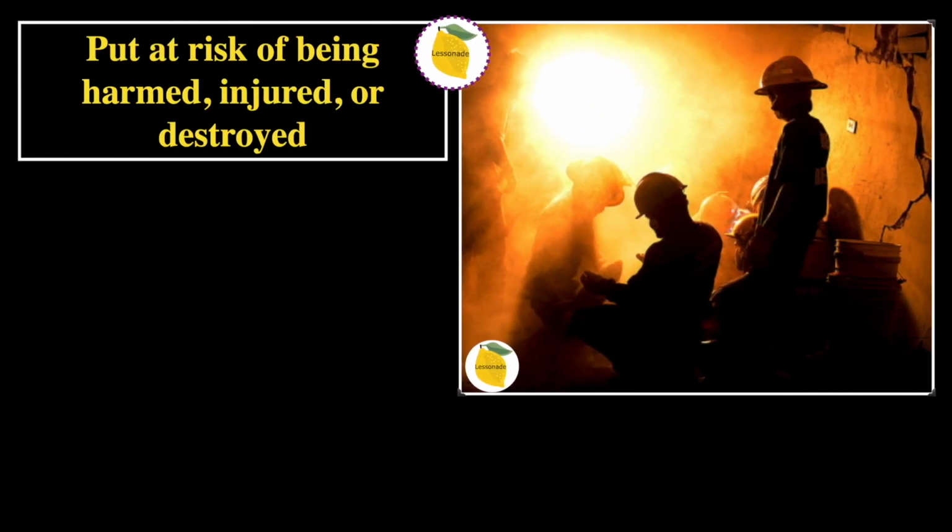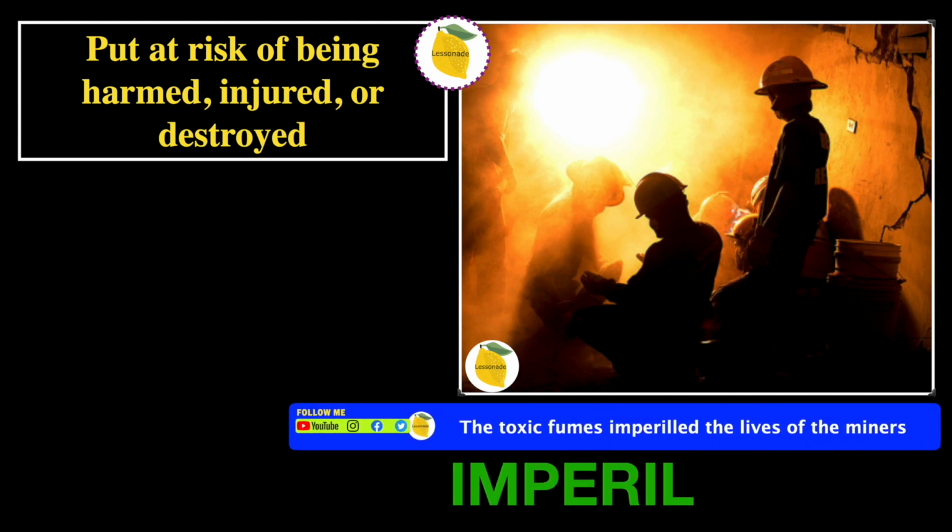The next one is put at risk of being harmed, injured, or destroyed. In this picture, we can see a group of people that are put in the risk of being harmed, injured, or destroyed. So therefore, the word will be imperil. And the sentence for this word is, the toxic fumes imperiled the lives of the miners.